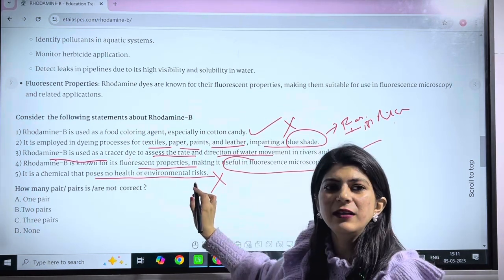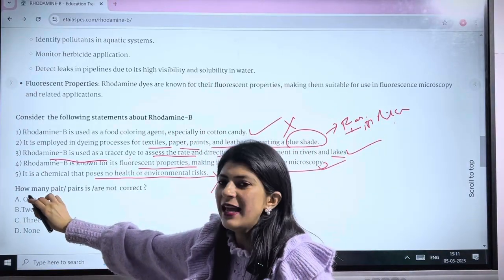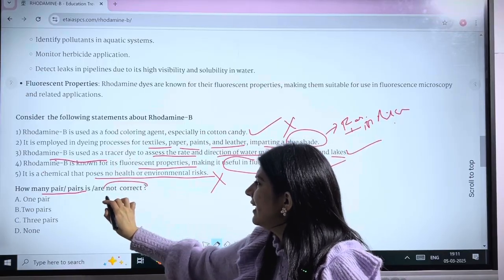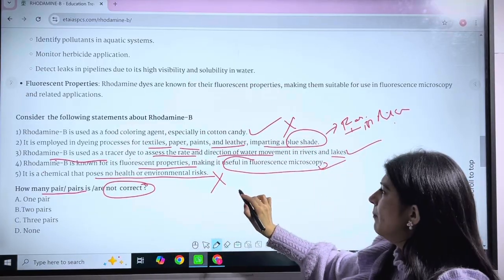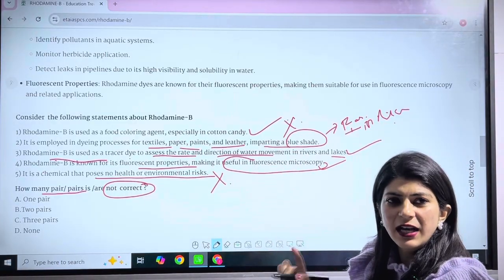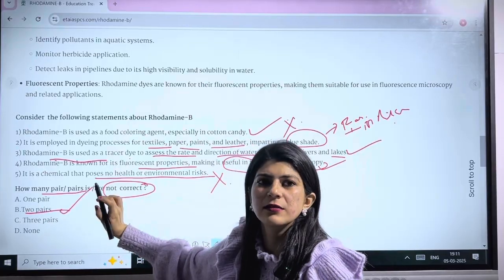So this statement doesn't support rhodamine B. Now the question they have asked is how many statements are not correct. Here there are two statements which are incorrect. So our answer will be 2.